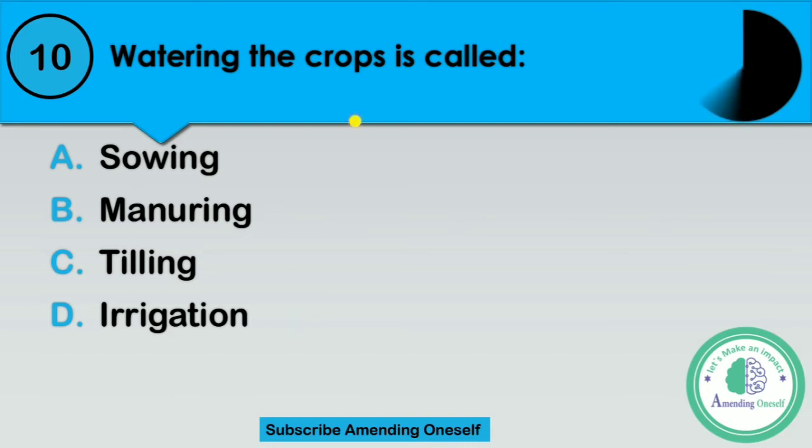An easy answer. Watering the crop is called. Select from the following. 10 seconds left. Option A, sowing. Option B, manuring. Option C, tiling. Or option D, irrigation.